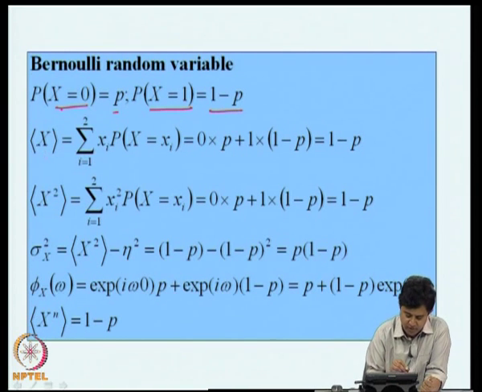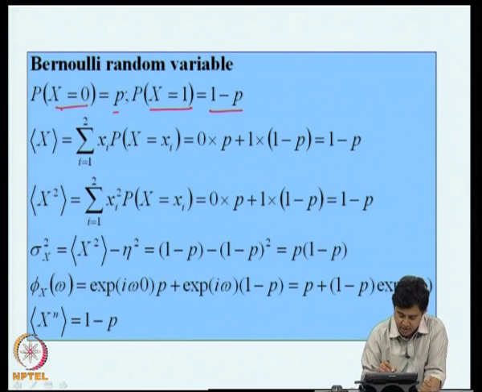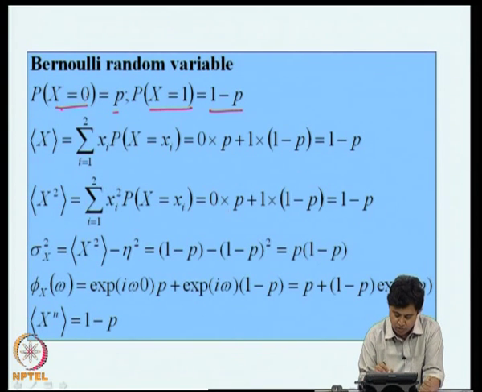So, the expected value of x is the sum of xi times the probability of x equal to xi, over i equal to 1 to 2. So, x1 is 0, 0 into probability of getting 0, which is p, plus x2 is 1 and the associated probability is 1 minus p. Therefore, the mean of x is 1 minus p. Similarly, the mean square value is the sum of xi square times the probability of x equal to xi, running from 1 to 2. So, here again 0 square into p plus 1 square into 1 minus p, which is 1 minus p.